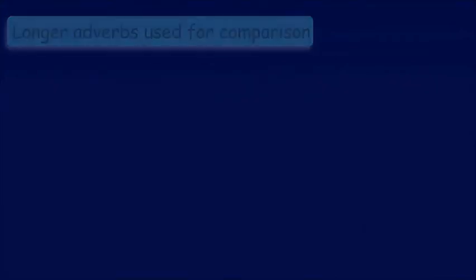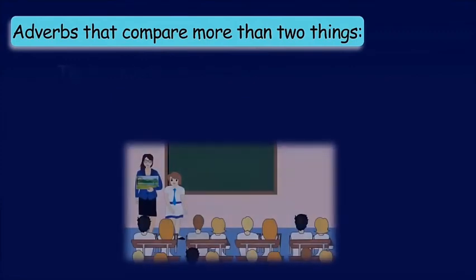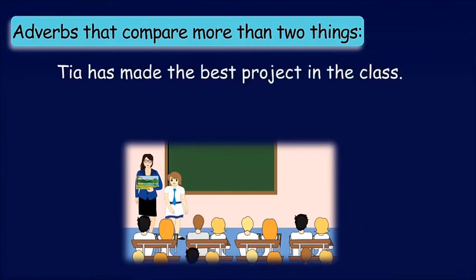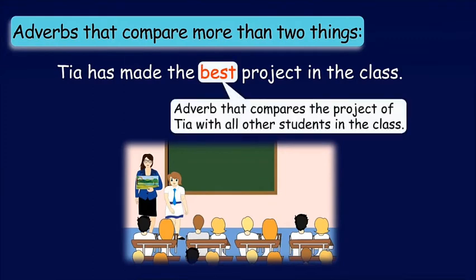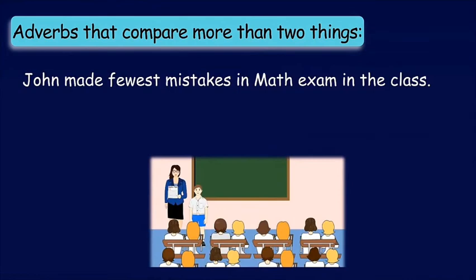Now let us see about the adverbs that compare more than two things. Like Tia has made the best project in the class. Here the word best is an adverb that compares the project of Tia with all other students in the class. See the sentence, John made the fewest mistakes in the math exam in the class.